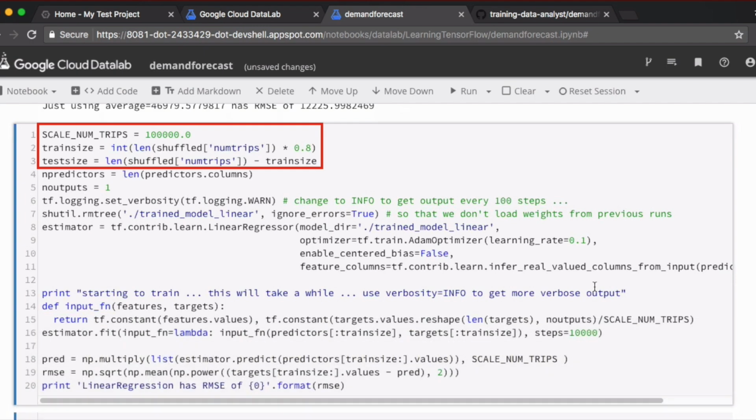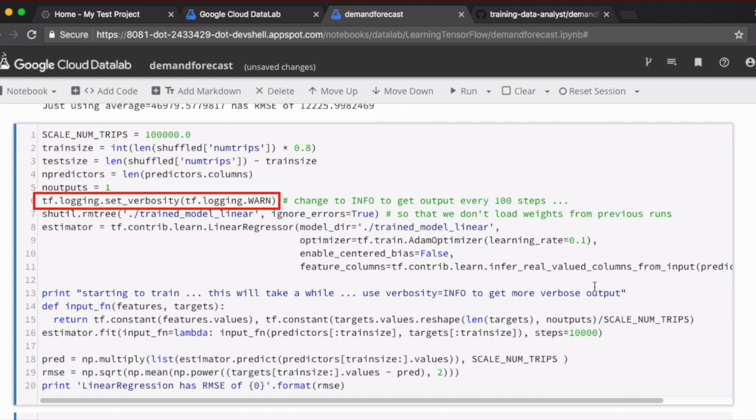The next two lines of code set up 80% of our data for training and 20% for test. The number of predictors or regression variables in this model is the number of columns in our predictors data frame, which is 4. The number of outputs is just the number of trips for the taxi cabs. That is, number of outputs is equal to 1. Set the log level to 1 so we get fewer output messages.